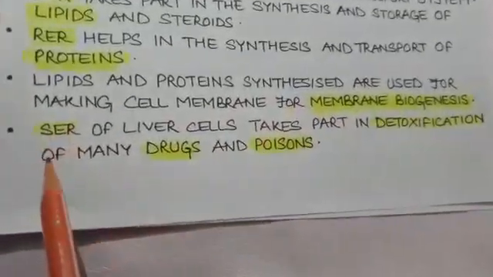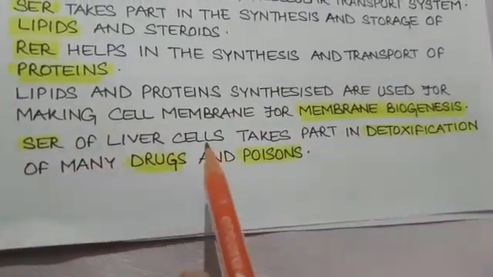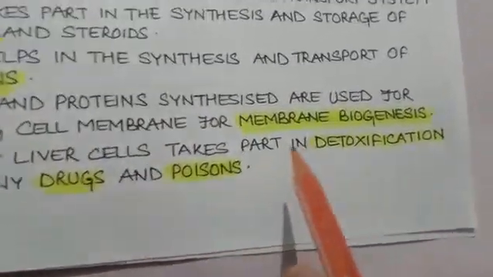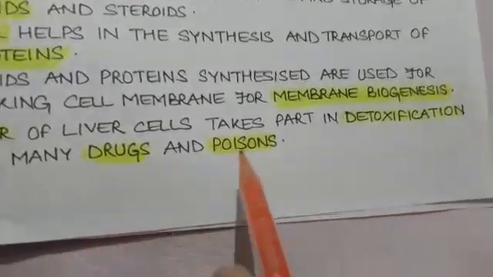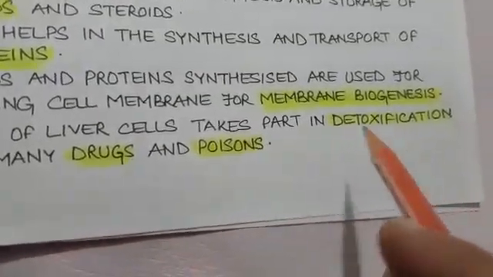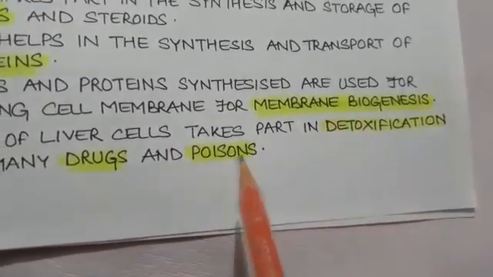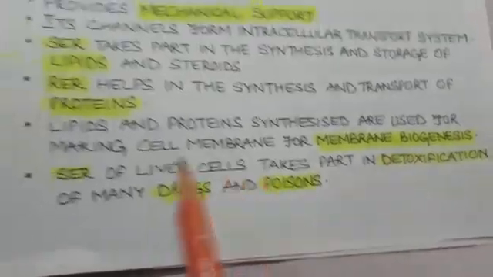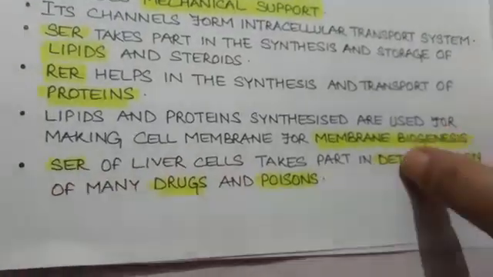And SER of liver cells takes part in detoxification of many drugs and poisons. Detoxification means reducing the harmful effects of drugs and poisons.